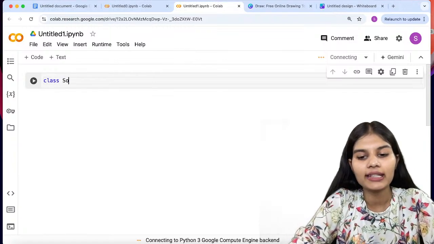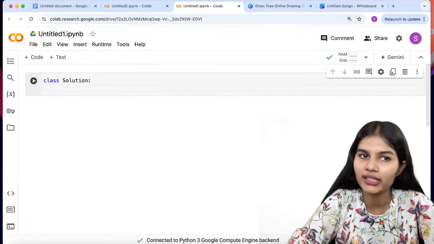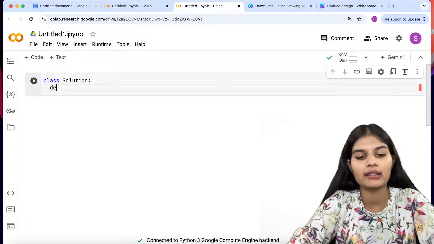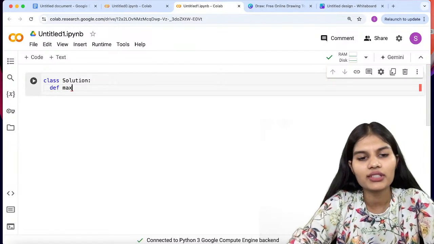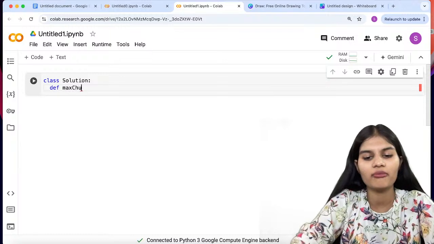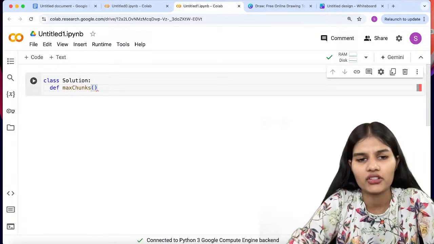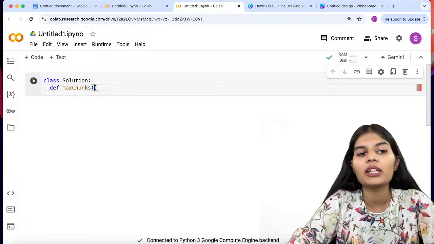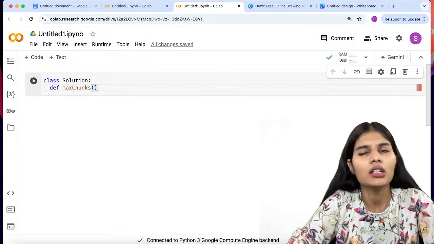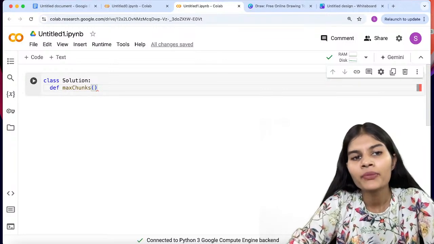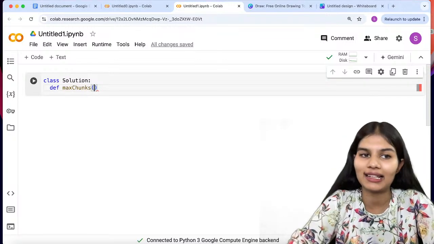First of all, I'll be making up a class. That's a solution class. You can make any class of your own choice, that's completely your wish. Inside a class, we're making a function. Function name, you can give it any. I would just give maxChunks. Let's say this is the name of the function, right? Whenever you make a function inside a class, you have to pass in self into that. Self is a kind of parameter which is passed inside a function if you are making that function in a class.